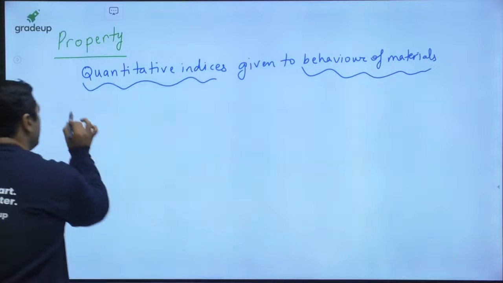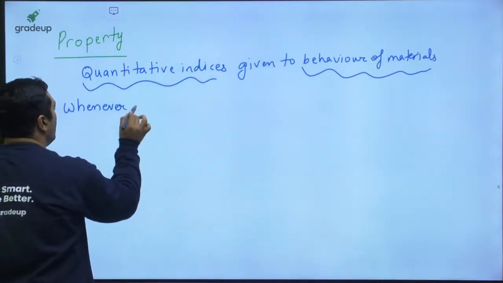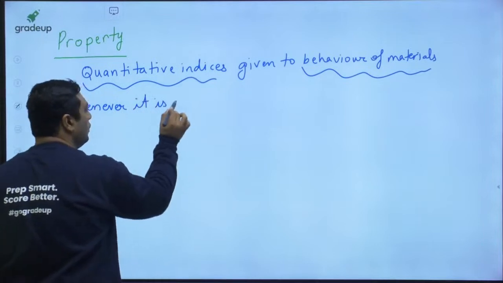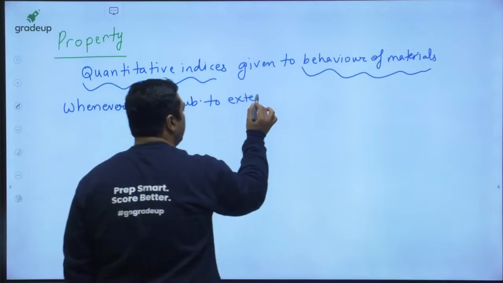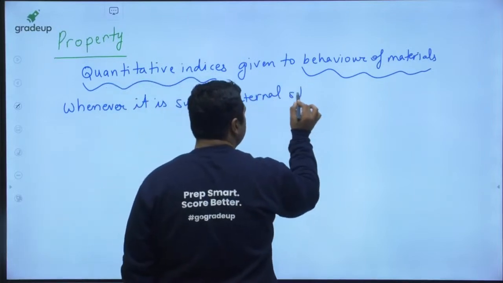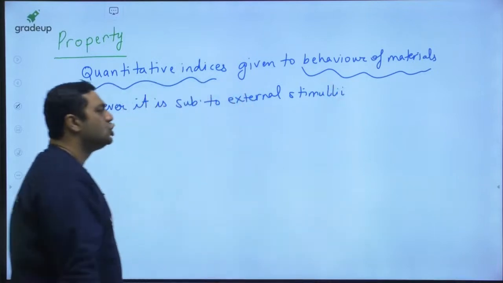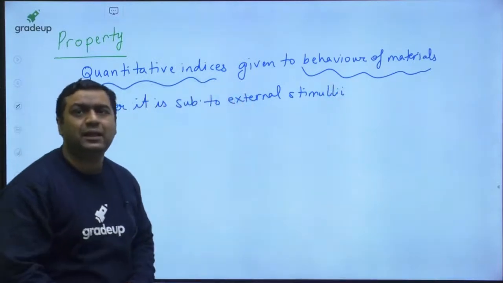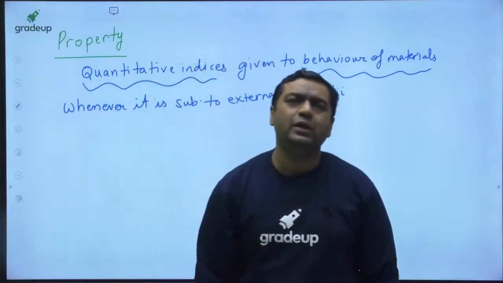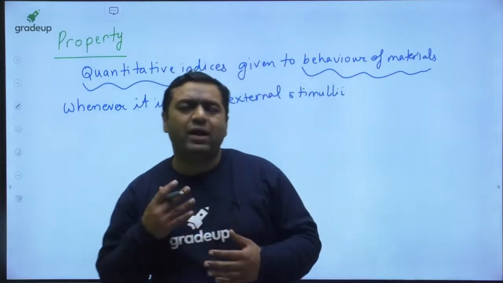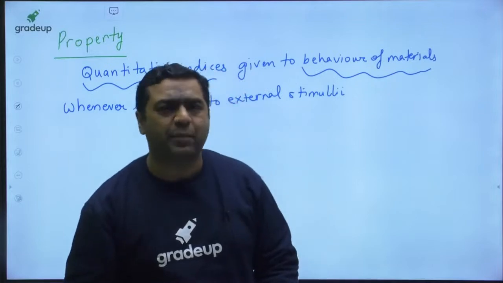Whenever it is subjected to external stimuli. External stimuli means external loading condition. So my dear, just mind one thing, until and unless we are going to load a body, we will not be able to know the behavior of the material.